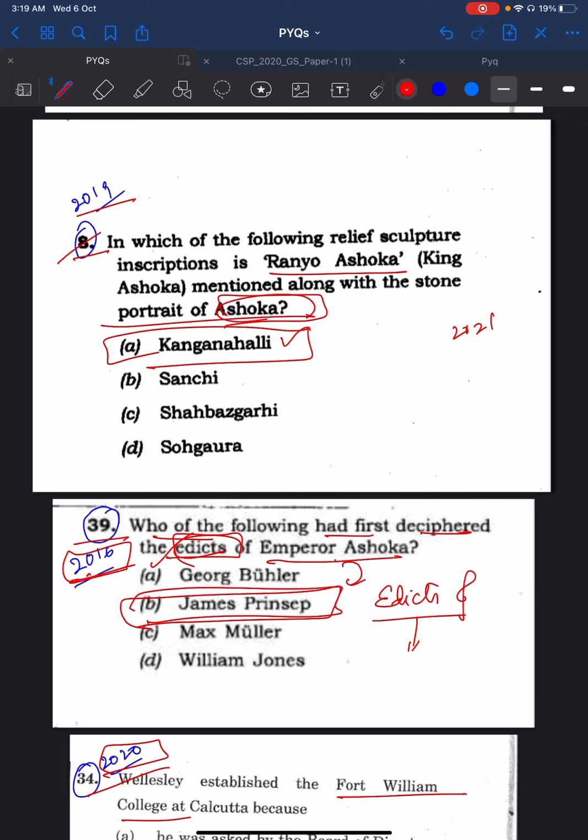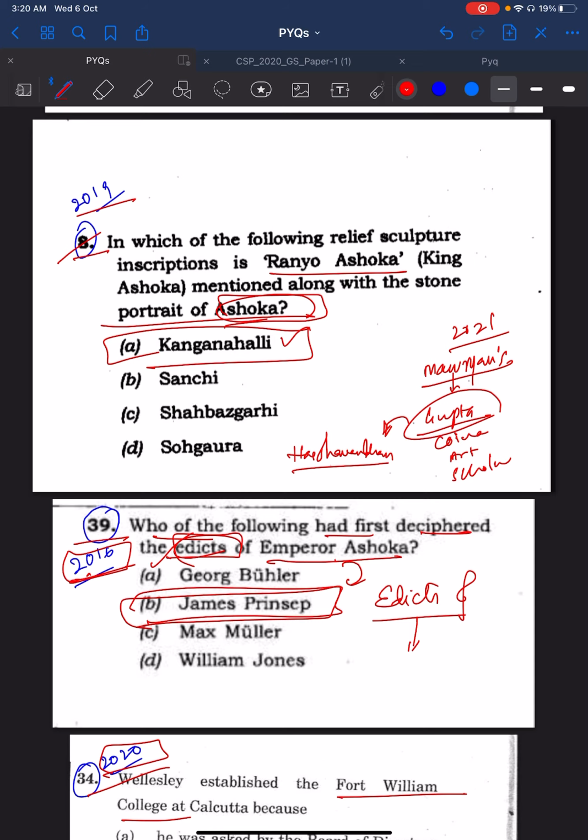Even in 21, when you read ancient history, please go through concepts like the Mauryan dynasty, then art and architecture during the Mauryan dynasty, then go to the Gupta dynasty, see Gupta coinage, Gupta art, the scholars during the Gupta age, then you read Harshavardhana. Among these things, at least you will get one or two questions. Regularly, UPSC keeps asking these questions. So go through these concepts.